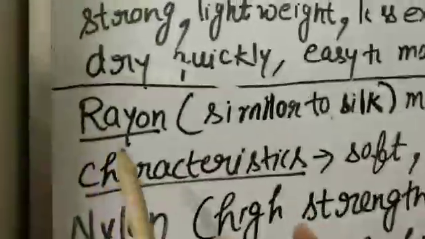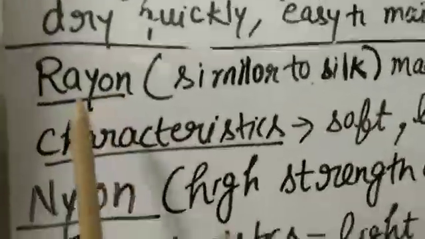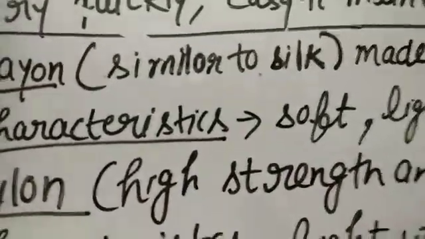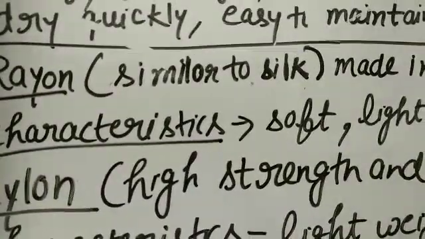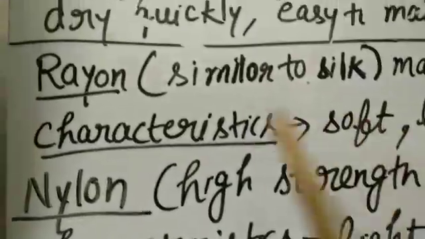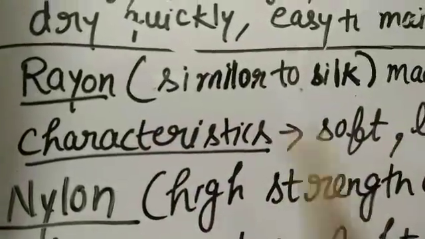Next we have the first synthetic fiber, rayon. You have heard about rayon. If you go shopping, you hear about silk-like fiber, because silk is very costly. So to reduce the cost of cloth, factories make rayon fiber.